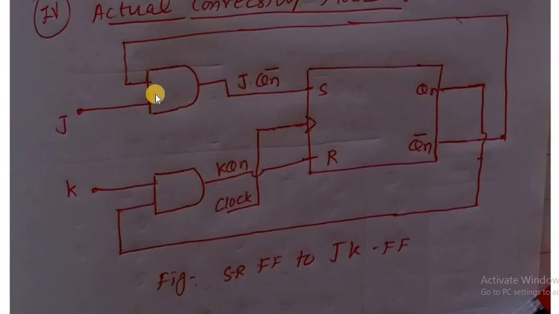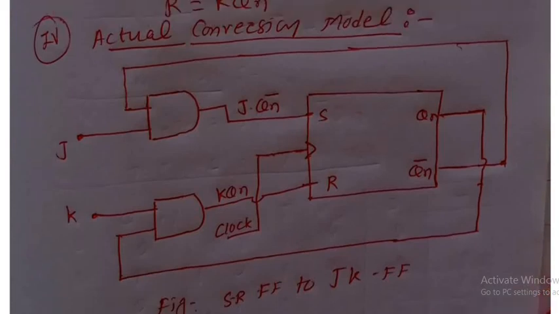In this way, we can convert any type of flip-flop to another. Here in this example, we considered SR to JK, means this whole construction is the conversion of SR to JK flip-flop. If we see the whole flip-flop, it is JK. How did it come? By using the SR flip-flop. What is the logic? S is equal to J QN bar and R is equal to K QN. This is called the actual conversion model of the flip-flop.